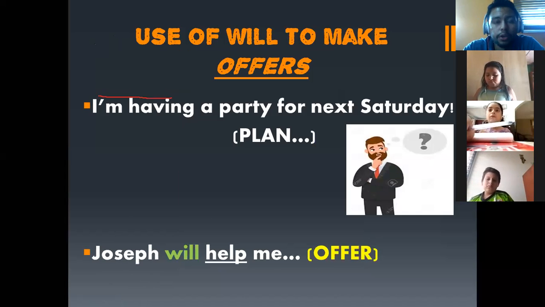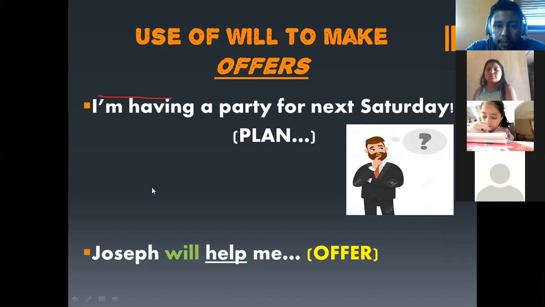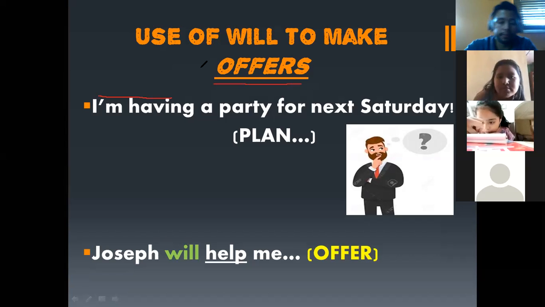The second use to make offers, you have to use will too. Copy this example, please. We have will for offers. This is important because this is the second use of will.